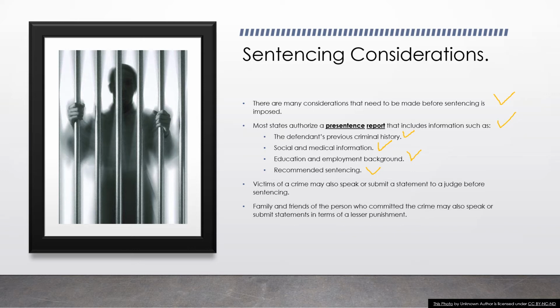Victims of a crime may also speak or submit a statement to a judge before sentencing, and on the opposite side of that, family and friends of the person who committed the crime may also speak or submit statements in terms of a lesser punishment for their loved one or their friend as well.